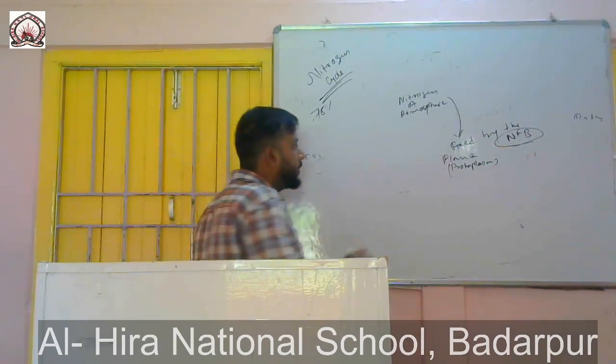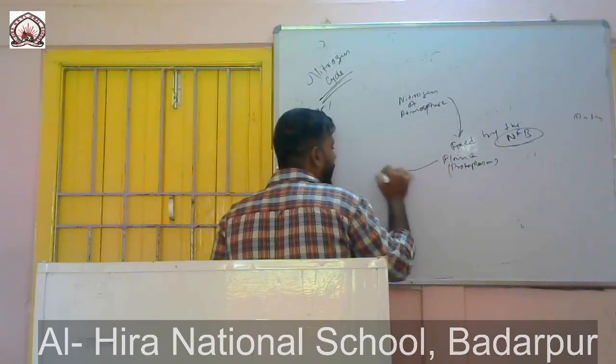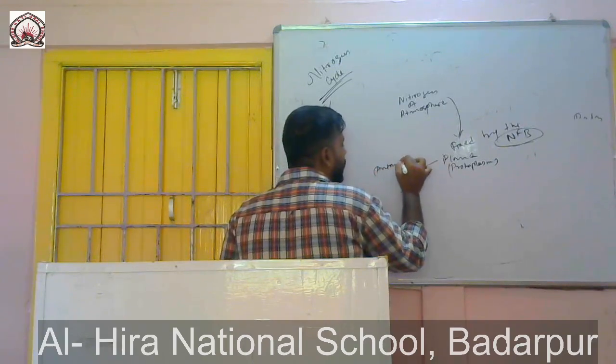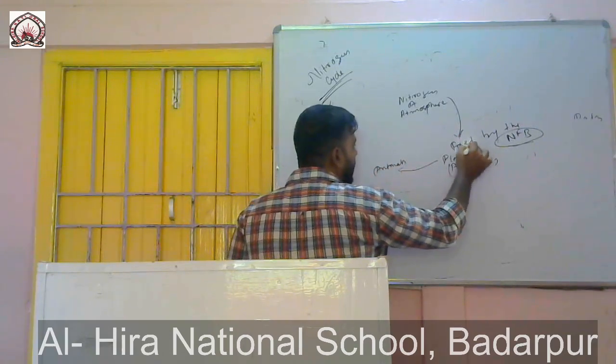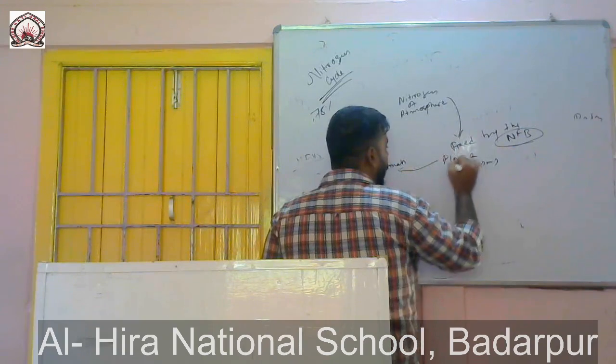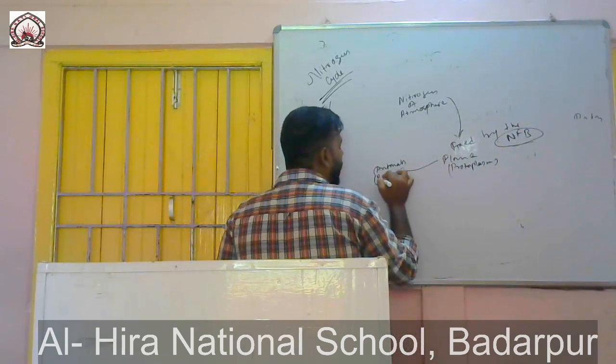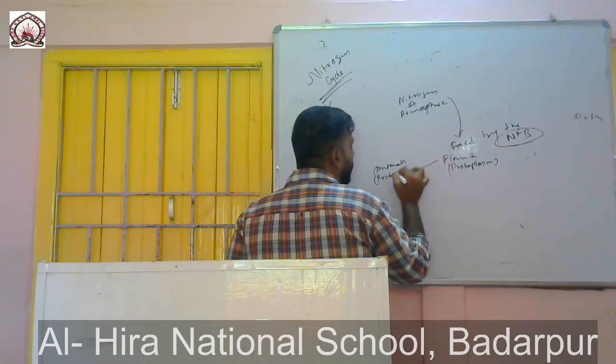After that, this plant will be consumed by animals. So now this nitrogen fixed by the nitrogen fixing bacteria, which is in the plant, will be a part of animal protoplasm.